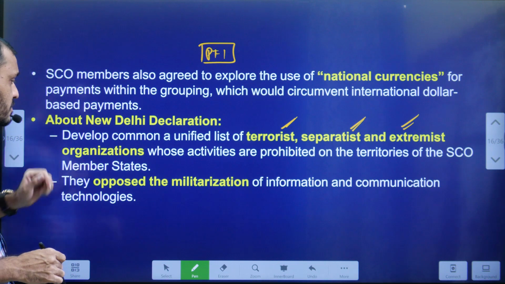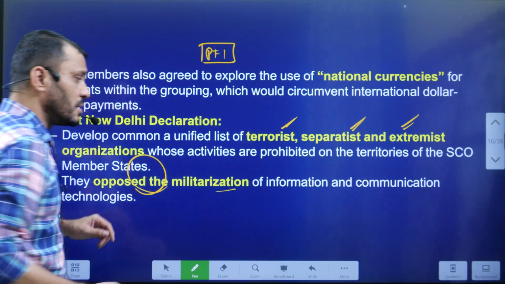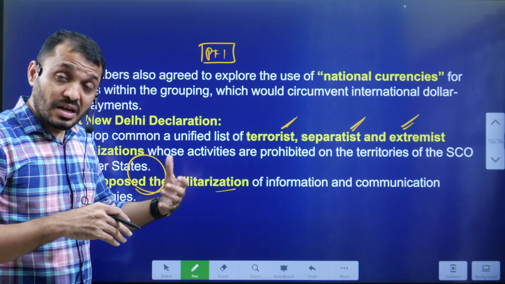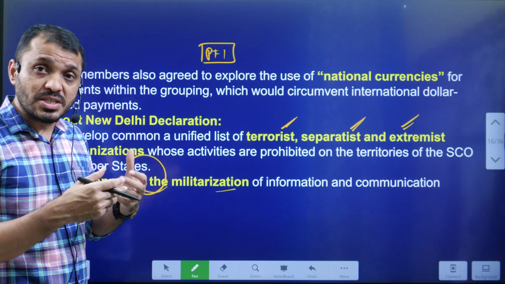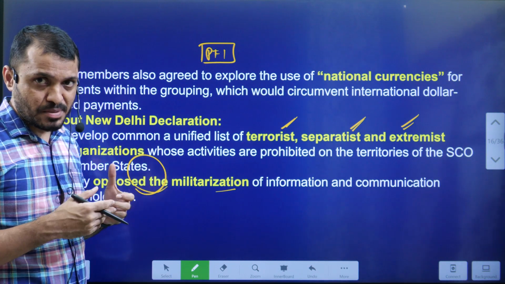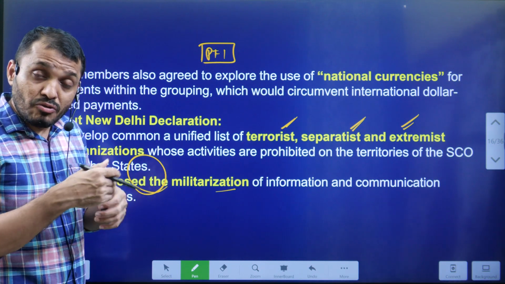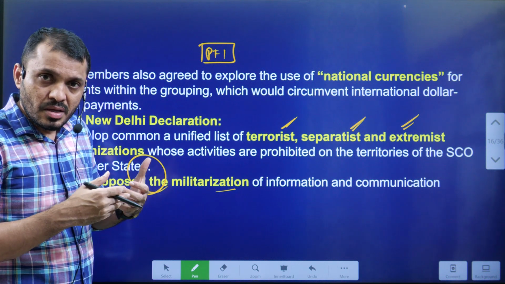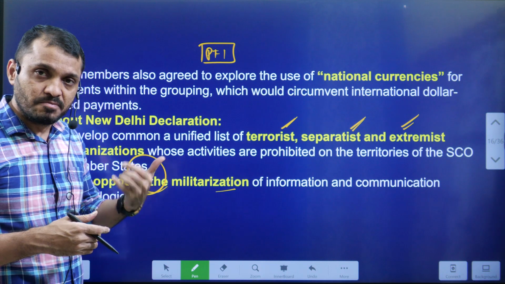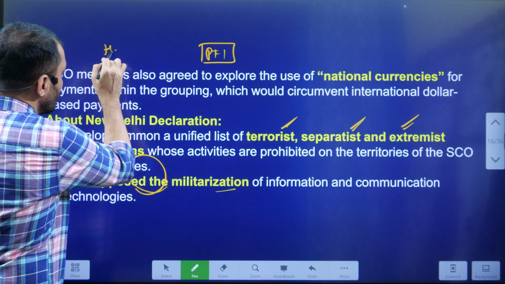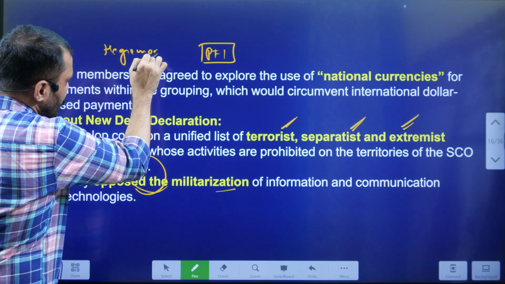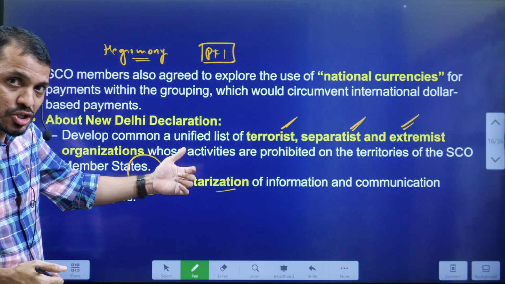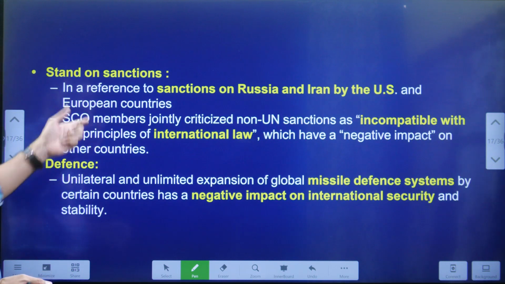Okay, identifying them and opposing the militarization of information. For example, satellites or any communication system should not be used for defense purposes. So what does it lead to? If you are using the communication system for defense purposes, one country's dominance will increase. That concept is known as hegemony. So in the Delhi Declaration, countries are completely opposing the militarization of this communication network.